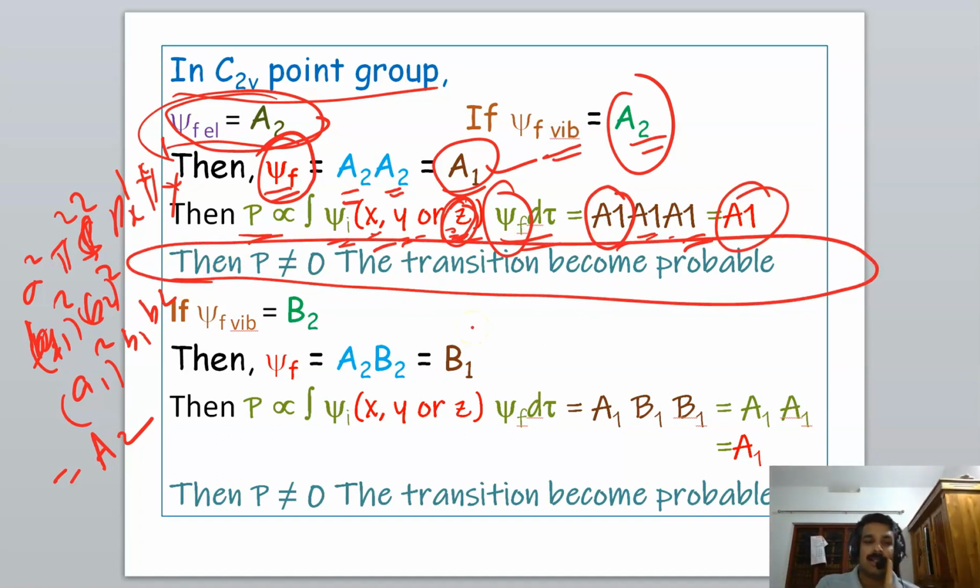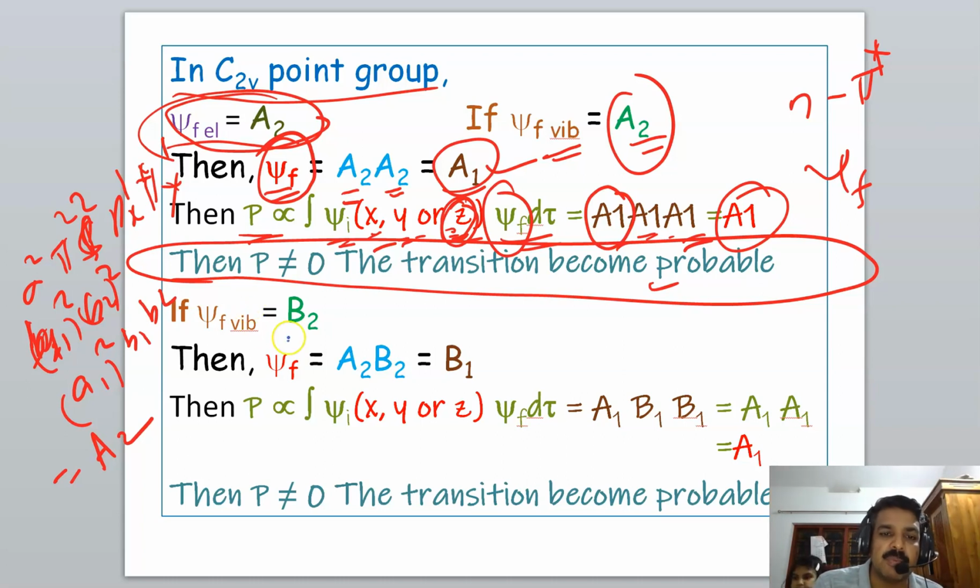Okay, in the last case we showed that this n-pi star transition is actually forbidden, but it does take place, it occurs, we can see the line. It is due to this accompanying vibrational transition, because if we consider the actual psi f, the actual wave function, we have to consider the wave function of the vibrational level. So by considering the electronic and vibrational wave functions together, the transition may become probable. Okay, that is the point.